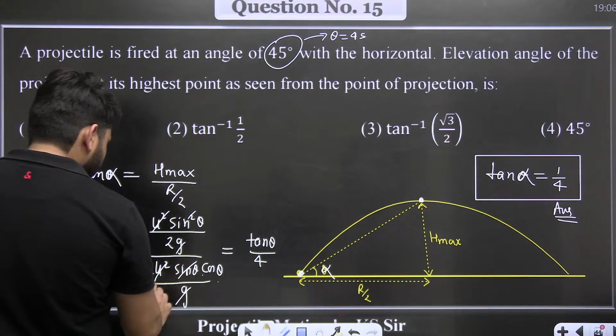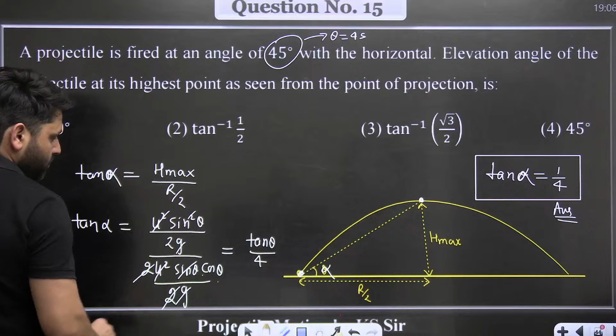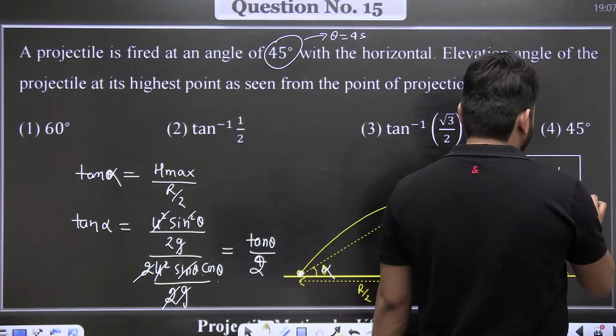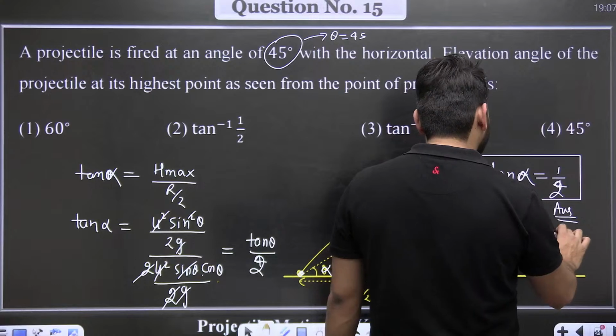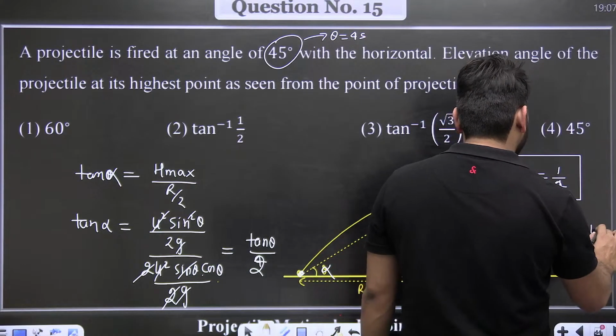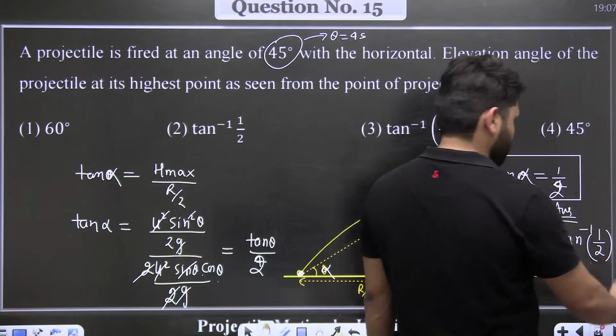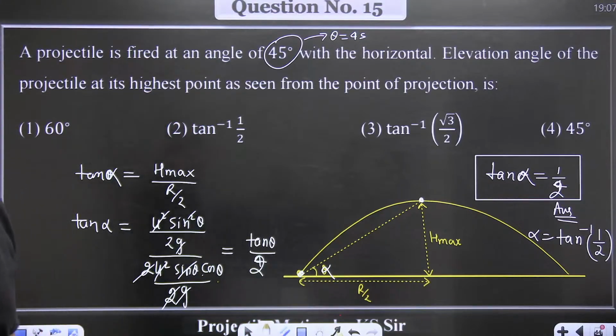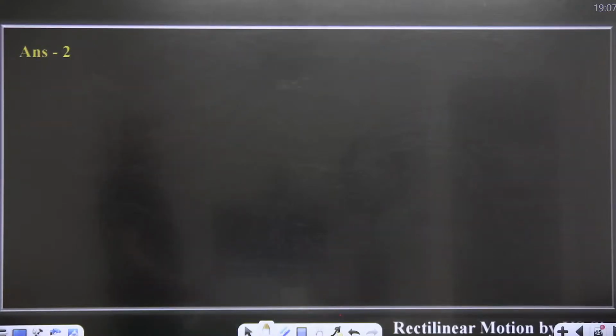Yes, that was r by 2, so the 2 will cancel out. So this comes out to be like this. So alpha is equal to tan inverse 1 by 2 will be the answer of this question.